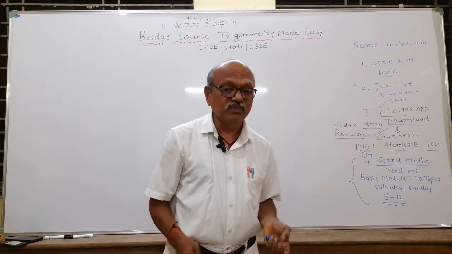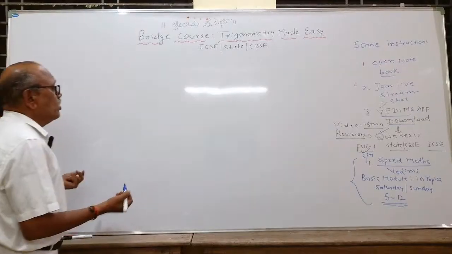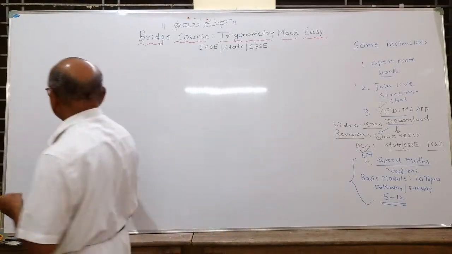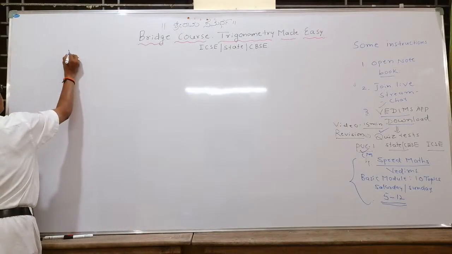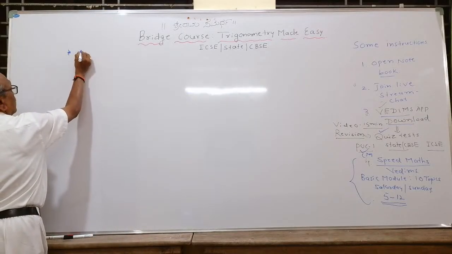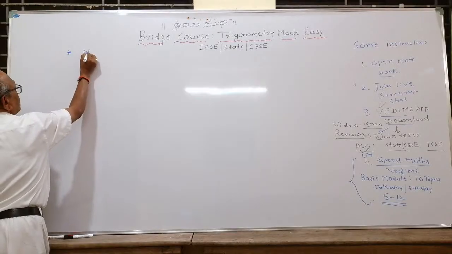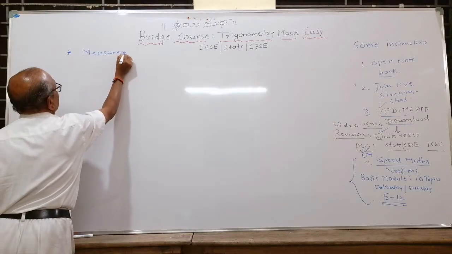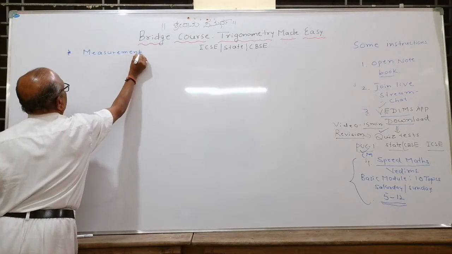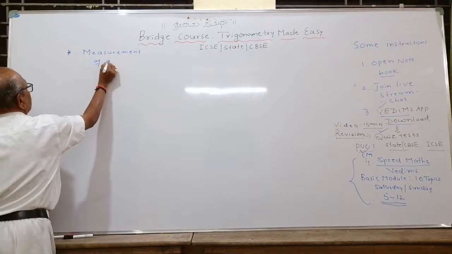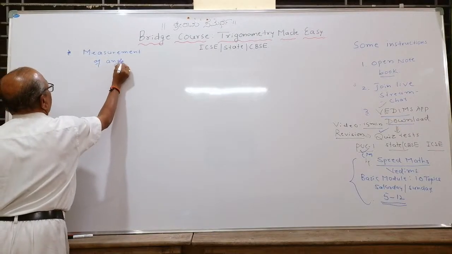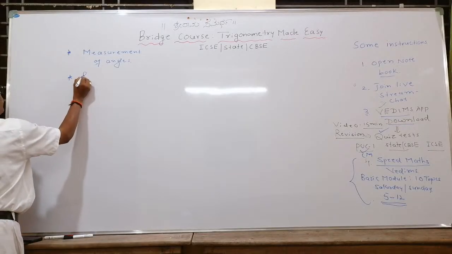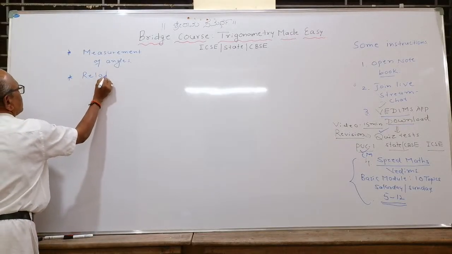Okay. Now, in the last period, we talked about how trigonometry developed, and said that trigonometry is the branch of mathematics which deals with the study of measurement of angles, and the relation between sides and angles of a triangle.